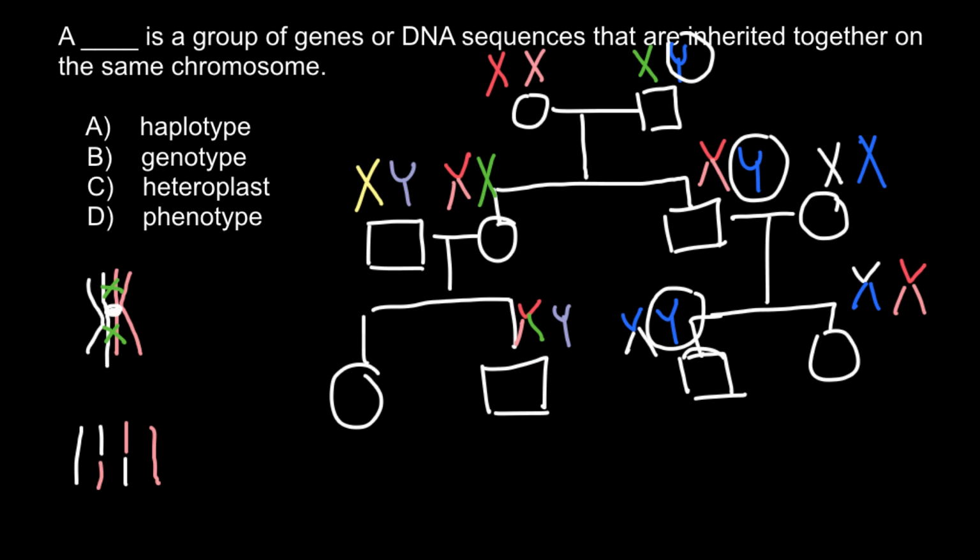So this is just a representation of what's going on with all the chromosomes and with the X chromosome. As you see, the Y chromosome would be inherited intact from father to son. And of course, here we can see an intact X chromosome inherited from the father's side by this female, and a recombinant X chromosome inherited from her mother's side.